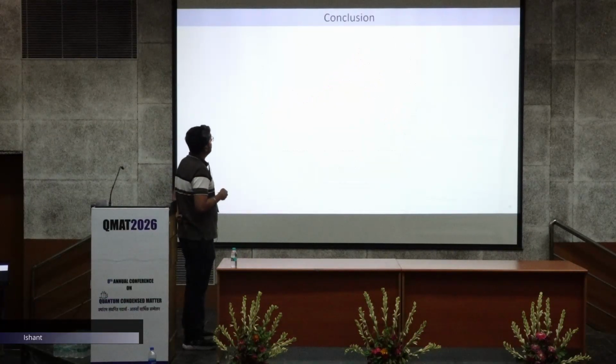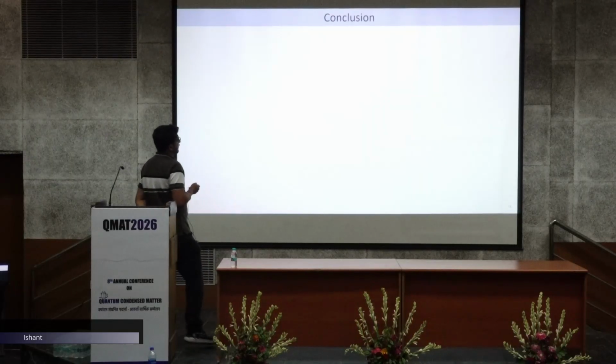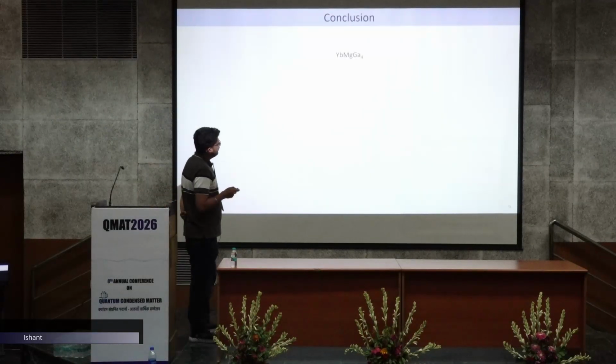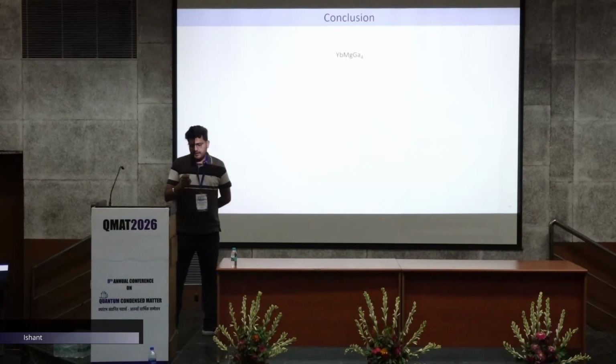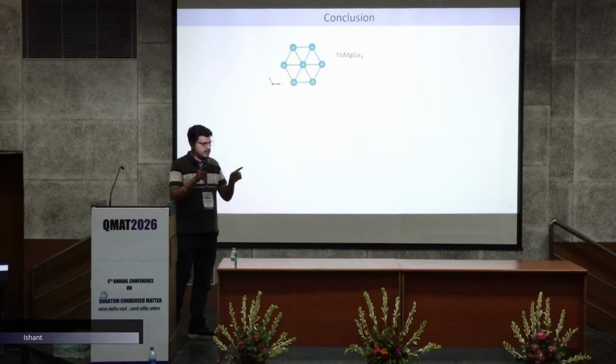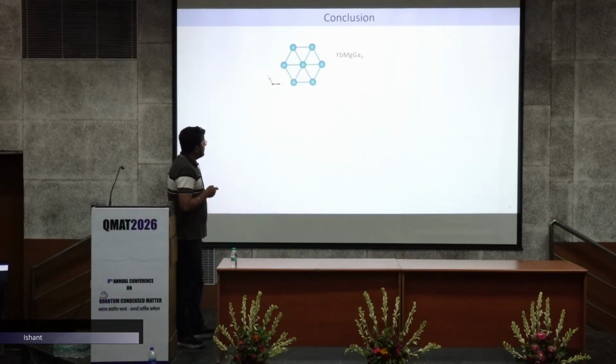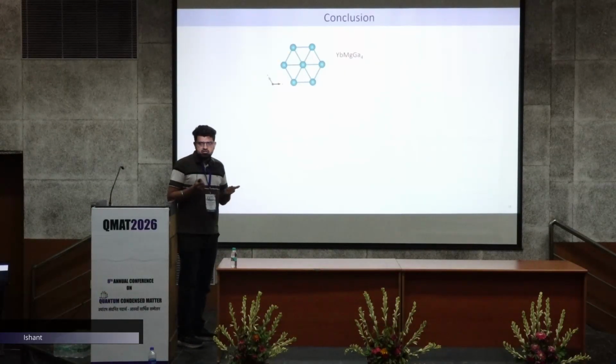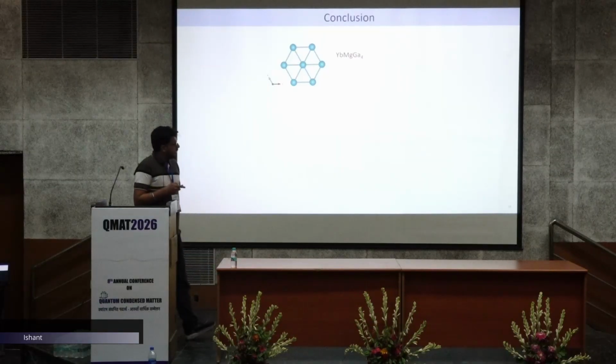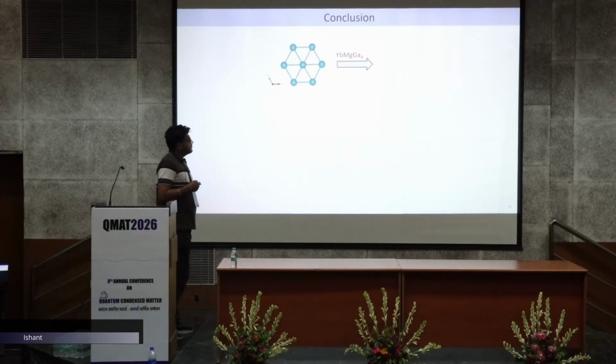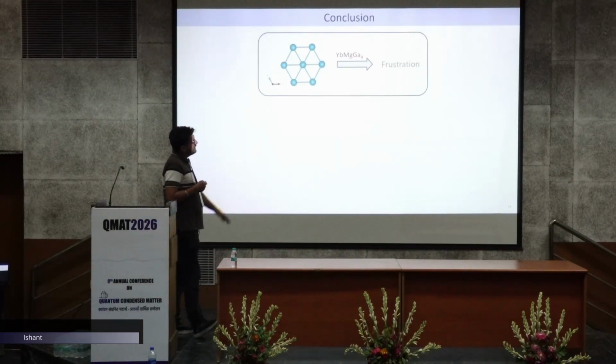Okay, so in conclusion, we have found ytterbium magnesium gallium 4 is a metallic frustrated compound in which ytterbium atoms are arranged in the triangular lattice, and our experiment shows that there is no long range magnetic ordering state down to 350 millikelvin. And also the Curie Weiss theta shows that the system has a high degree of frustration.